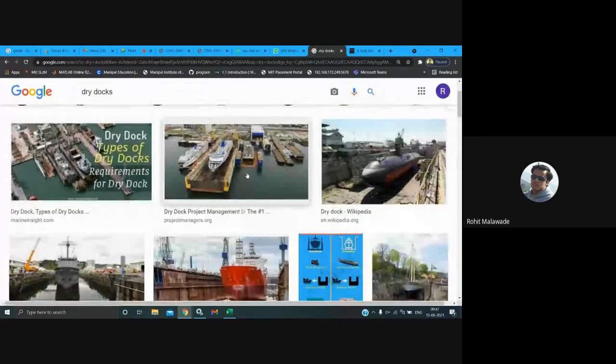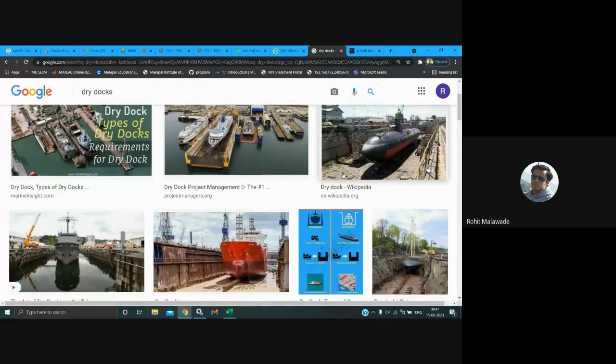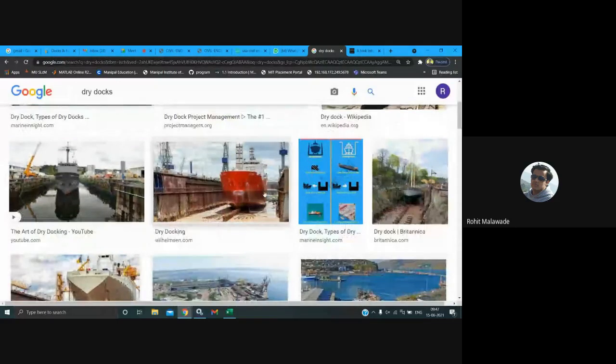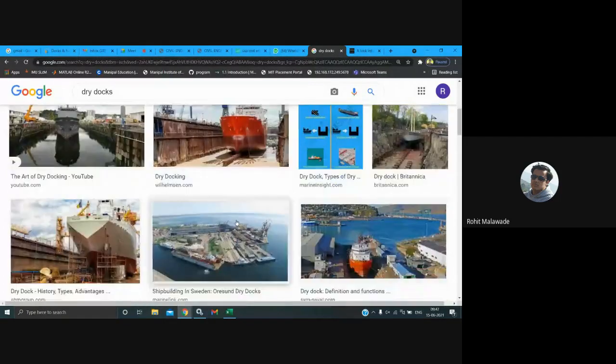See, this is what your dry dock is. This is your submarine, where we are having the maintenance work of the submarine. So this is what I wanted to show. You can see that there is no water in this particular dock. This is completely meant for repair, maintenance and servicing.